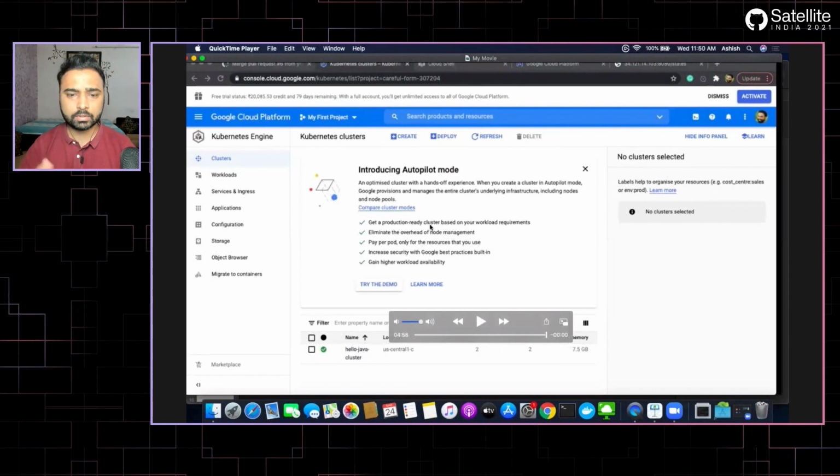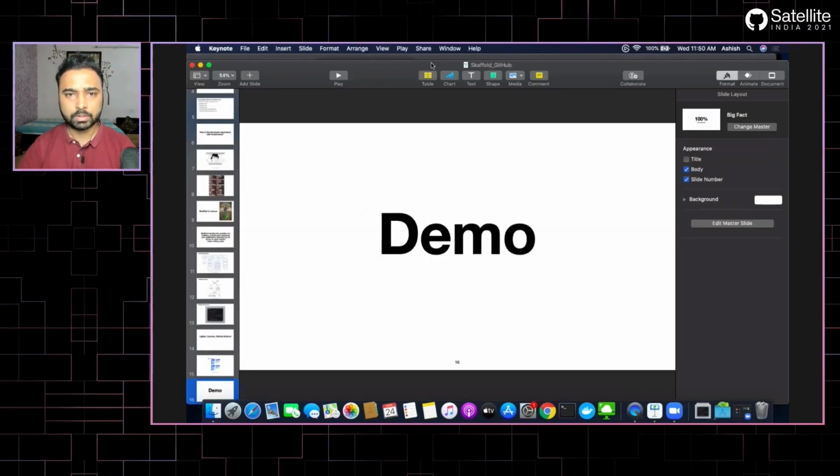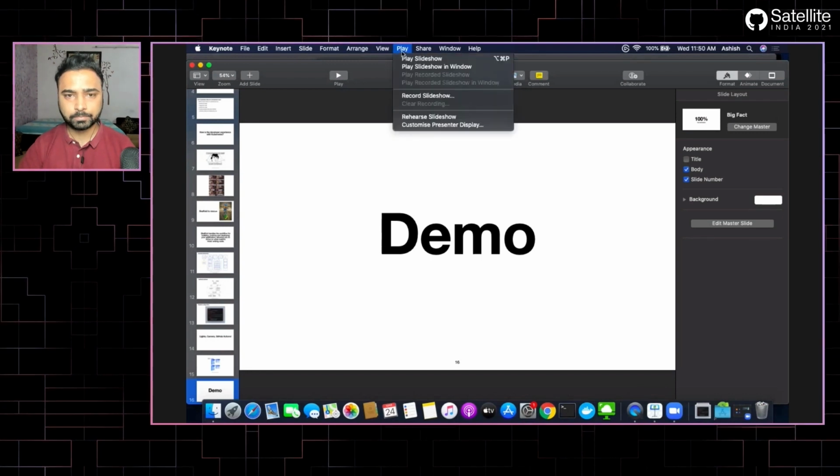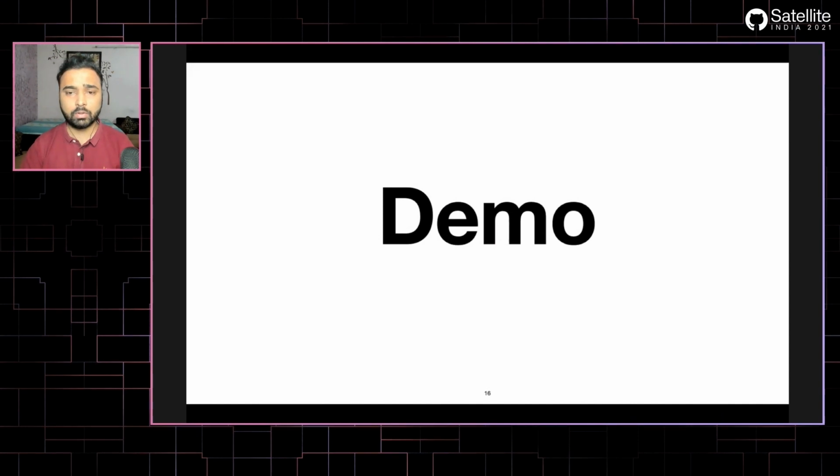What we have learned in this demo is that we have deployed the application to a GKE cluster, and this is the entire CI/CD workflow we have created just now.